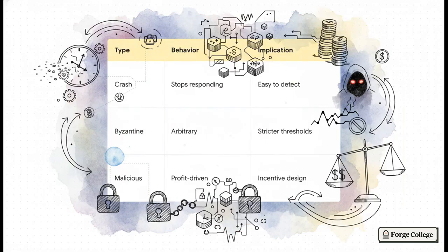Looking at this, it perfectly illustrates the three tiers of faults we actually have to engineer for. Crash faults, those just need simple timeouts or a quick leader election to fix. No biggie. Byzantine faults, on the other hand, where nodes are sending arbitrary messages, those absolutely require strong cryptography and strict protocols to manage. But malicious faults? This is where an actor lies specifically to maximize their own profit or to censor someone else. Those demand incredibly sophisticated, incentive-aware economic designs. You basically have to make the attack totally unprofitable.